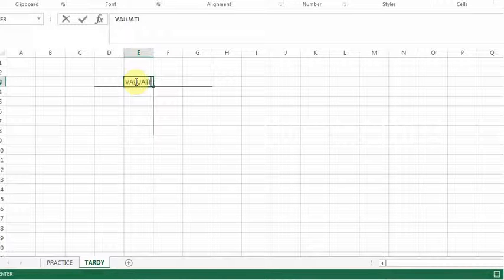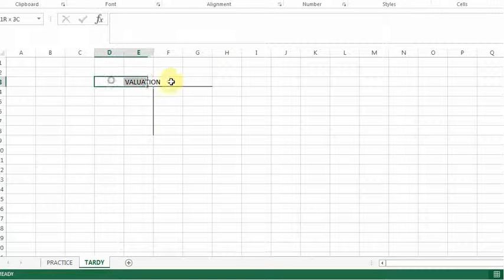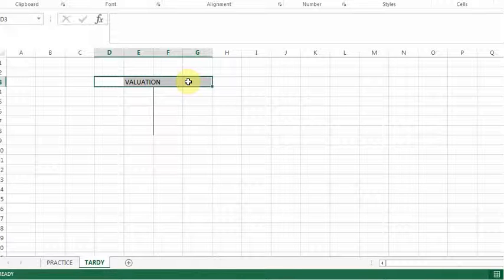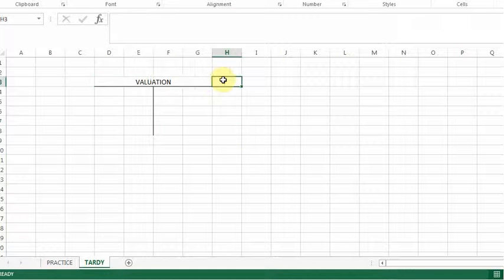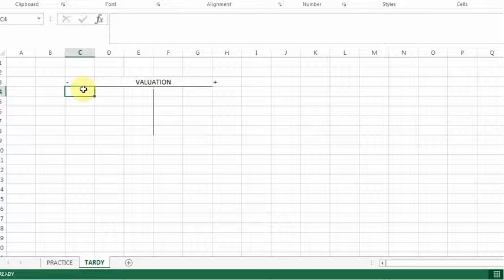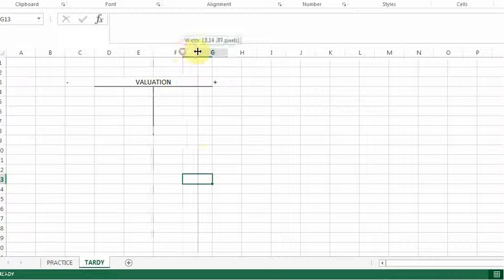So for valuation, what type of element is this? It's an equity. So therefore it will increase on the credit side. So there you will have a plus. And here you will have a minus. So it's an equity account, please remember.